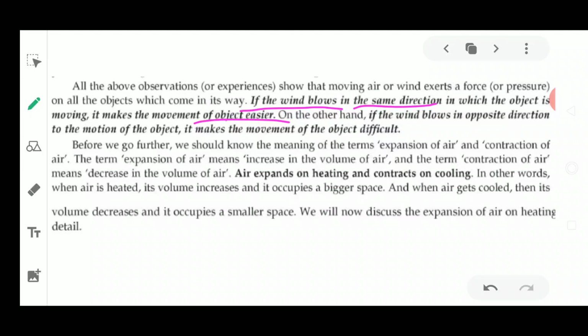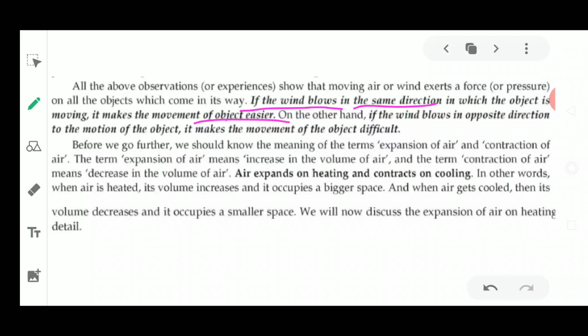As we have seen in the first example, if the trees are standing still, they are not moving, and if the wind is blowing, the leaves are going to move in the direction of the wind. Now if you are riding a bicycle, and the air is coming from behind, it is much easier for you to move. Similarly, if you are rowing a boat in the same direction as the wind, it is much easier to row.